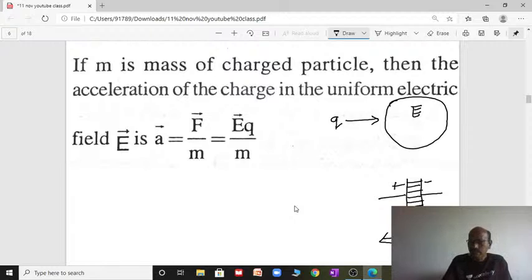We know that electric field equals force per charge, so it experiences a force F equal to QE. Along with it, it has an acceleration also. The charge has mass m, then it accelerates in the uniform electric field. The acceleration is given by F by m, and F is QE, so a equals QE by m.